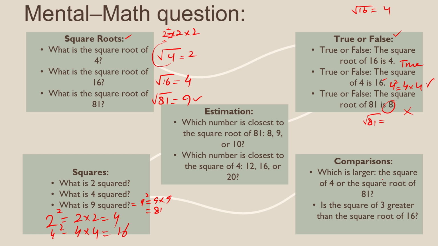Now, which is larger: the square of 4 or the square root of 81? The square of 4 is equal to 16, and the square root of 81 is equal to 9. So which is larger, 16 or 9? 16 is larger. So the square of 4 will be larger.